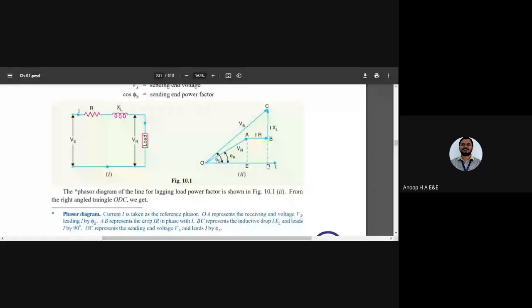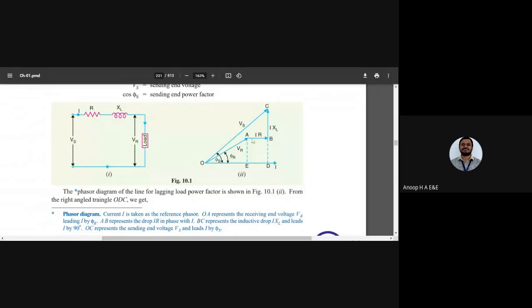Now, what do I need to do at the load side? I need to make a comparison between the receiving end voltage and the current, which is OA. Phi R: the voltage is leading the current by an angle of phi R. Now I need to find out Vs. Vs is equal to I into R plus I into XL.